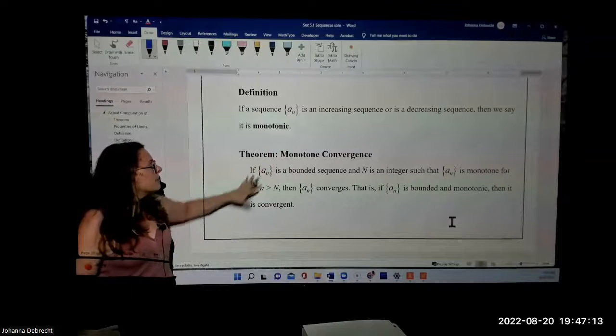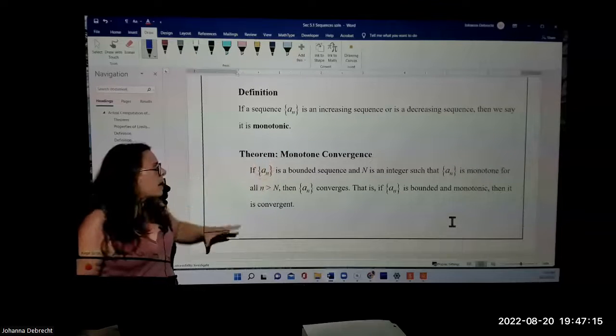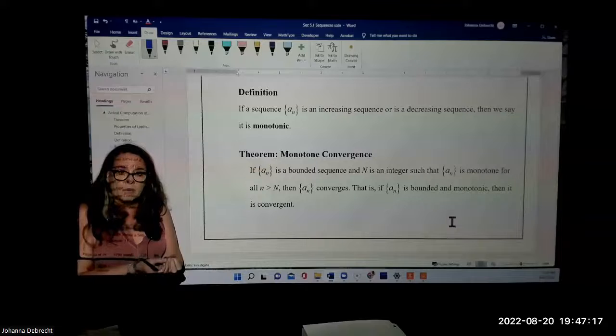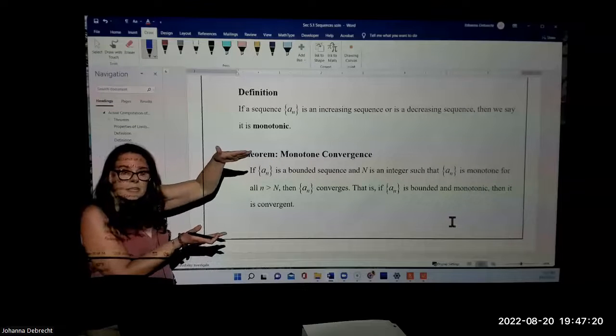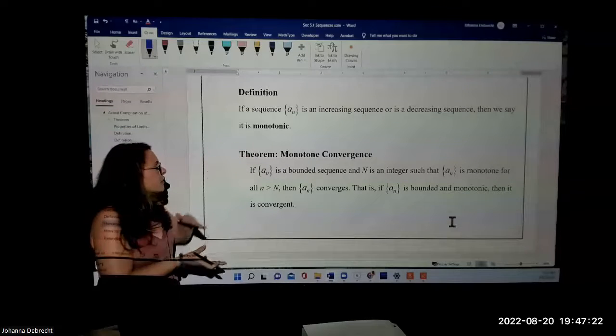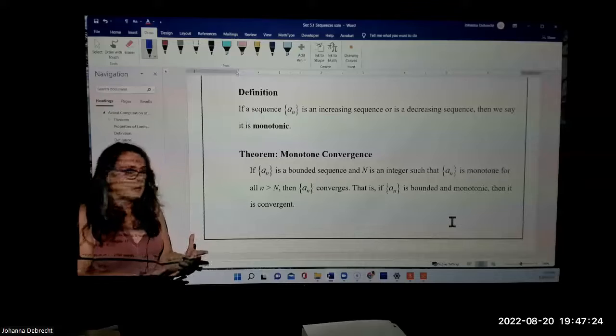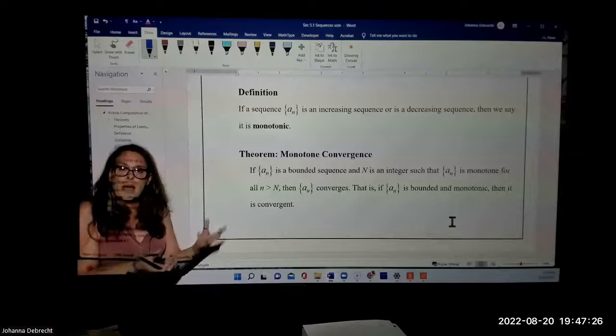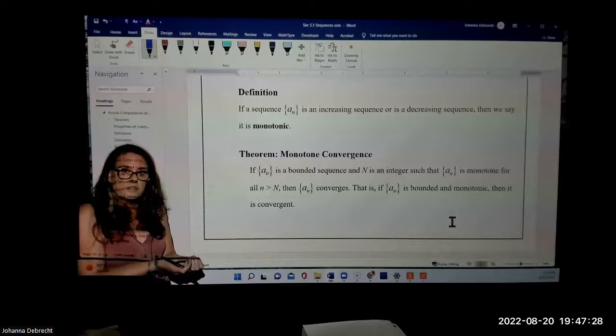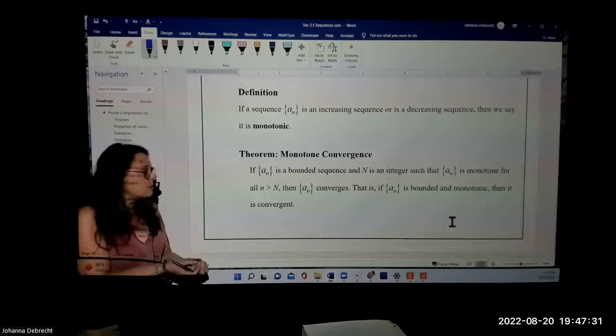And this is the theorem that combines the idea of being bounded, trapped by some ceiling value and some floor value, with the idea of being monotone. Combining the two gives a condition for convergence of the sequence.